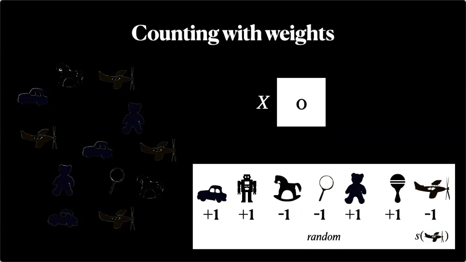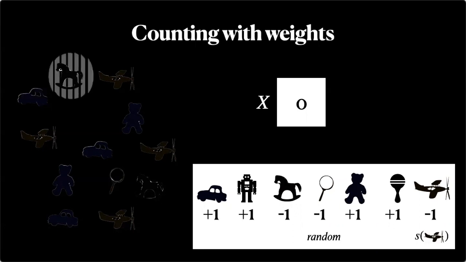Okay. And how do we get these? Well, I won't explain it in detail, but basically there's a cheap way of computing a particular weight for an item. So each time we see a bear, we can make a small computation, and that tells us that the weight is +1. Each time we see a horse, we can make a small computation, and that tells us that the weight is -1. Okay.